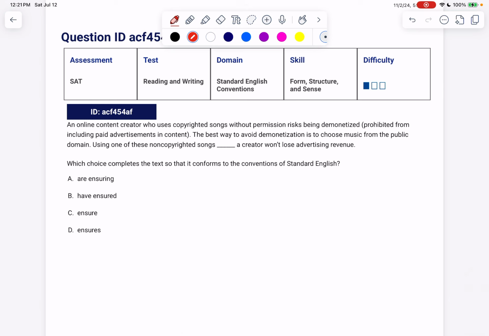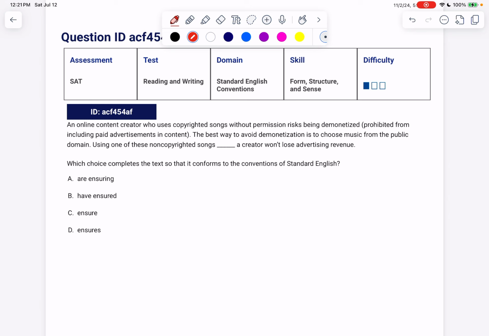An online content creator who uses copyrighted songs without permission risks being demonetized, prohibited from including paid advertisements in content. The best way to avoid demonetization is to choose music from the public domain. Using one of these non-copyrighted songs blank, a creator won't lose advertising revenue. When we look at the answer choices, we have verbs. A is plural present. B is plural present perfect. C is plural present. And D is present singular.